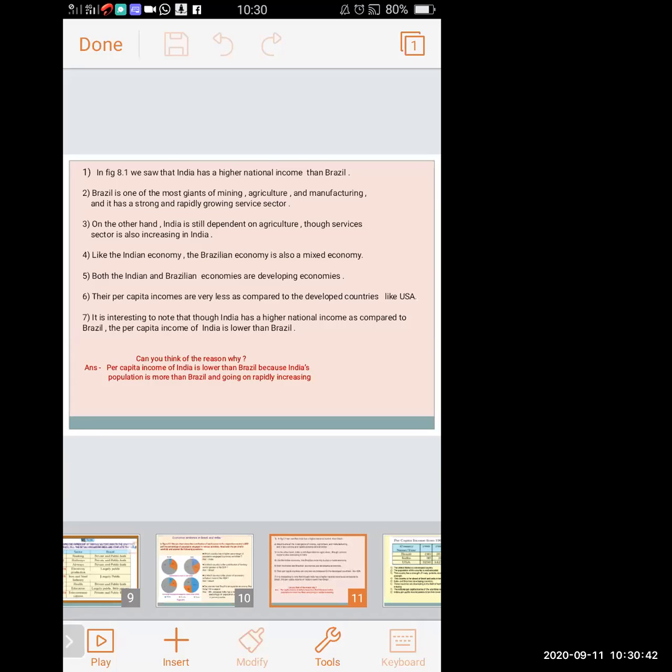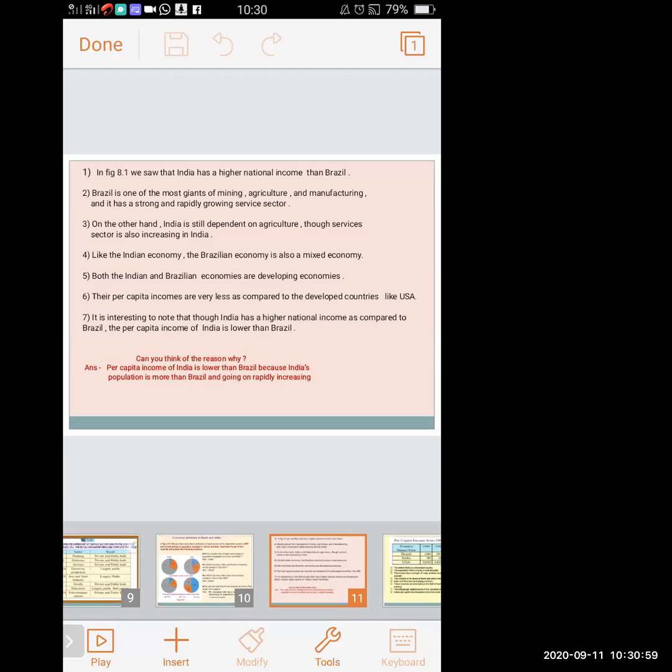Brazil per person income is higher than in India. So it is interesting to note that though India has a higher national income as compared to Brazil, the per capita income of India is lower than Brazil. So here is a question. Can you think of the reason why?